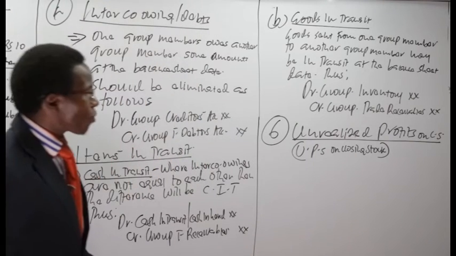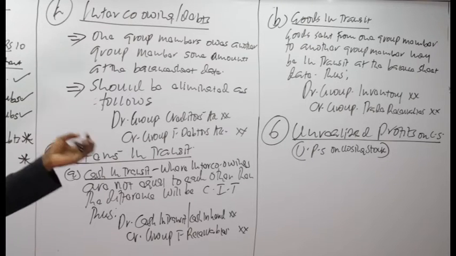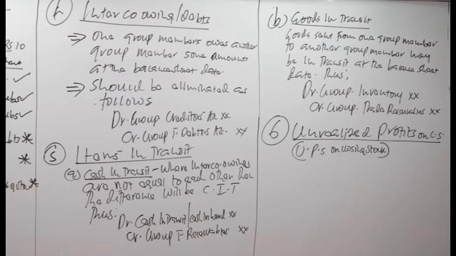It must be on closing stock, because opening stock is normally not reported in the balance sheet. So we are simply talking about the closing stock, because that's what we report in the balance sheet.